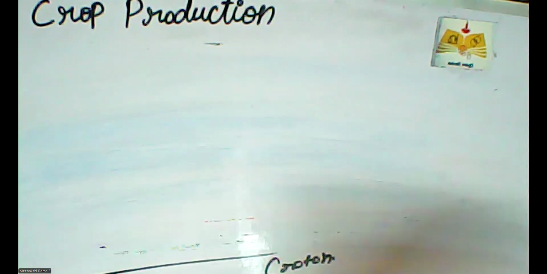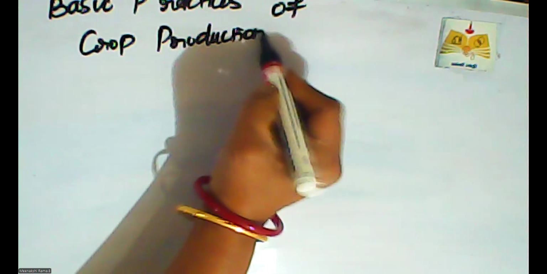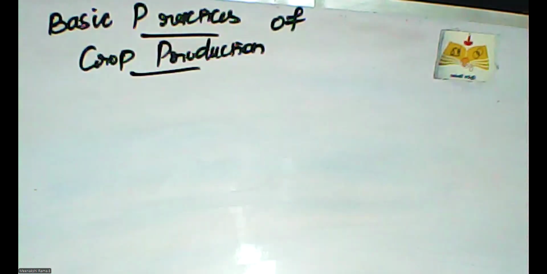What are the basic practices of crop production? Different activities in crop production are ploughing, sowing, applying fertilizer, harvesting, and seed storage. These are all the practices of crop production.